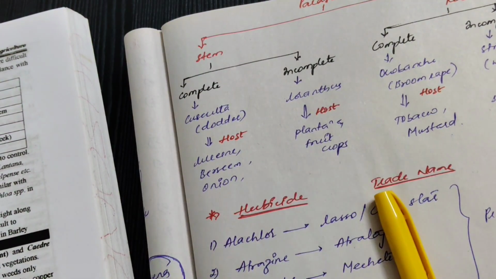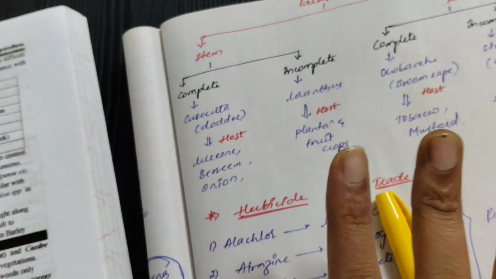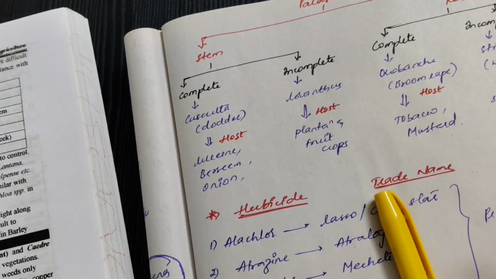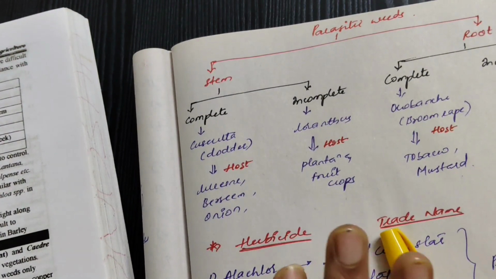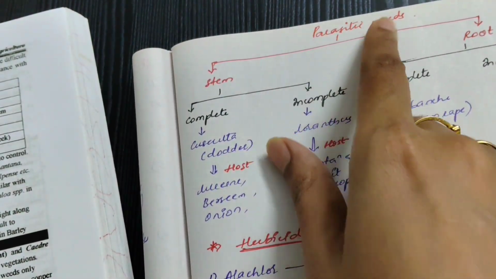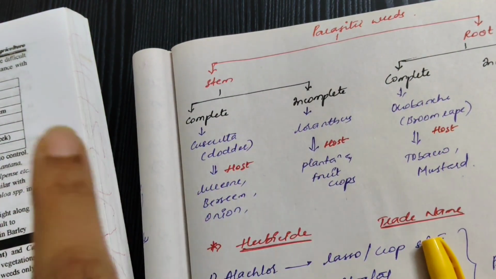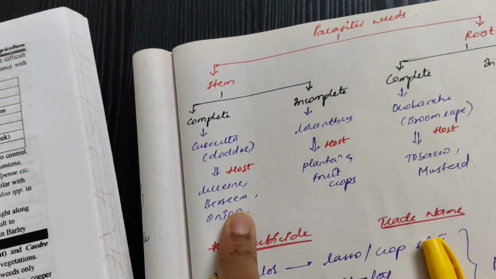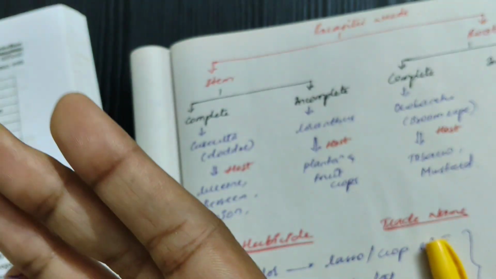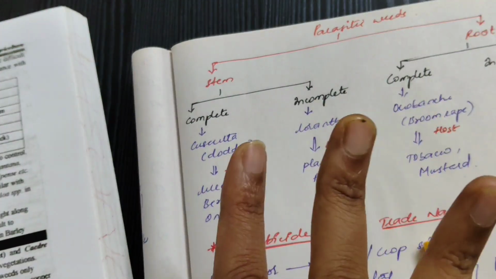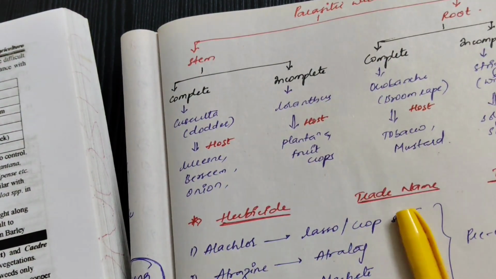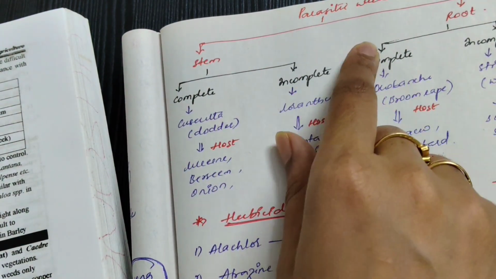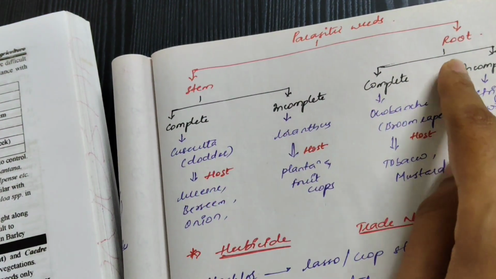Once you check all those, it will require very little time. Just see the definition. The concept is enough; you will get to know it when you read. After that, remember the parasitic weeds, especially the example and host plant: which particular parasitic weed attacks which host. Among all, life cycle, place of occurrence and season are important, but parasitic weeds are very, very important, where you can expect one mark. In parasitic weeds we mainly see two: stem parasite and root parasite.